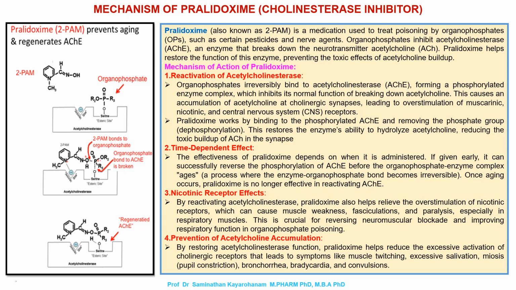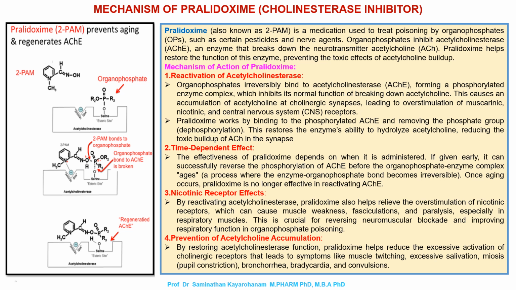3. Nicotinic receptor effects. By reactivating acetylcholinesterase, Pralidoxime also helps relieve the overstimulation of nicotinic receptors, which can cause muscle weakness, fasciculations, and paralysis, especially of respiratory muscles. This is crucial for reversing neuromuscular blockade and improving respiratory function in organophosphate poisoning.